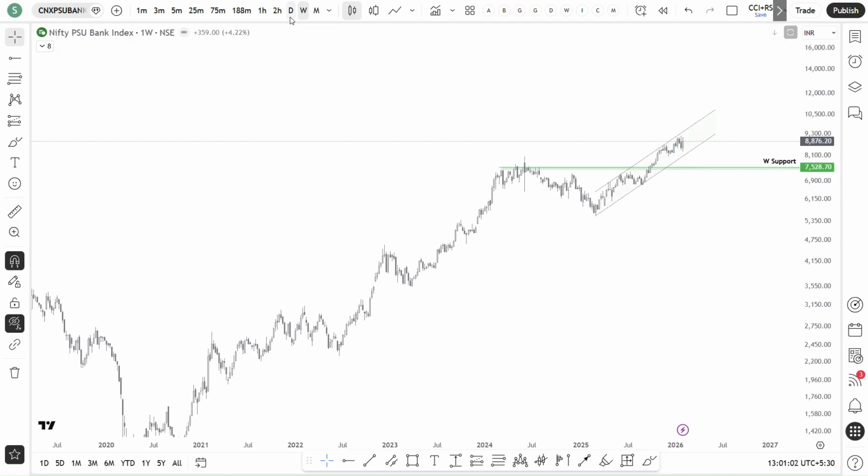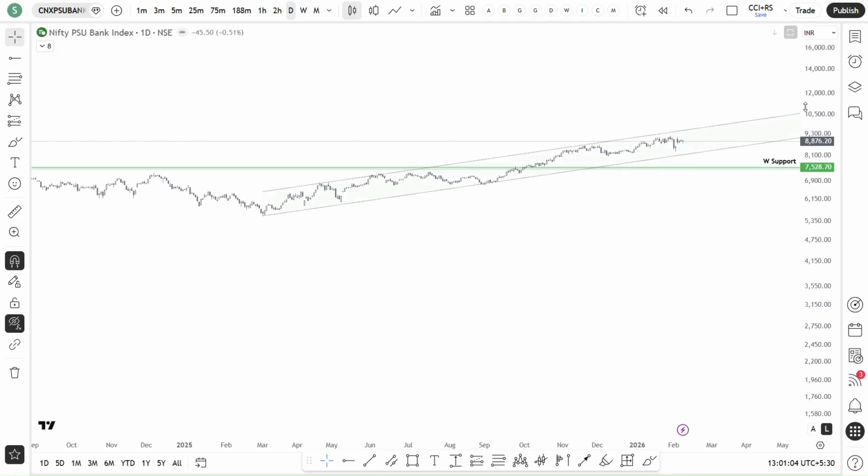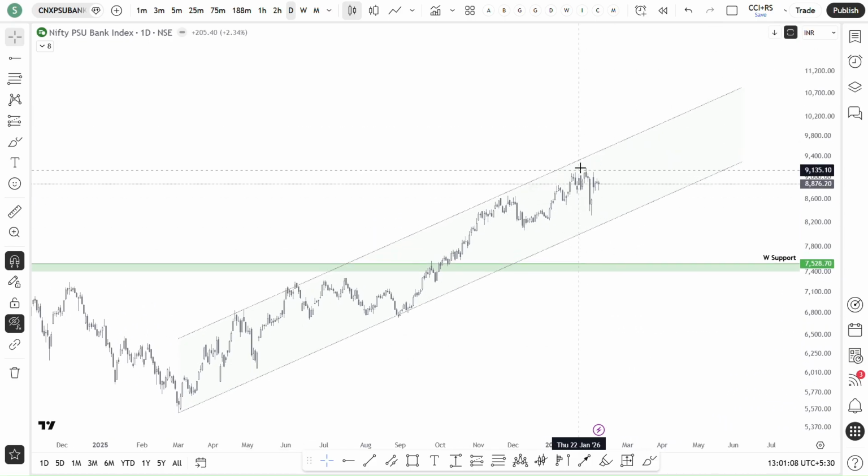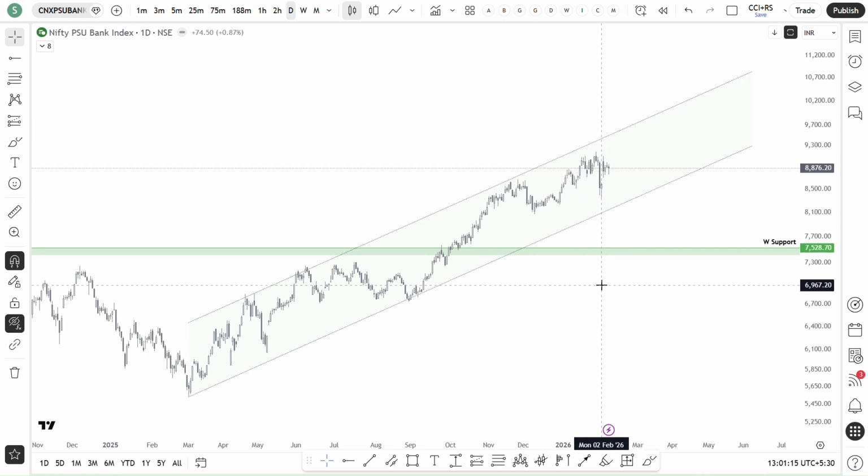So in PSU also, if you see, PSU has been in a channel for so long. And yes, there is some room up until it reaches the resistance. So in PSU Bank, some room left. We need to see which stocks can move upside, depending on the stocks themselves.